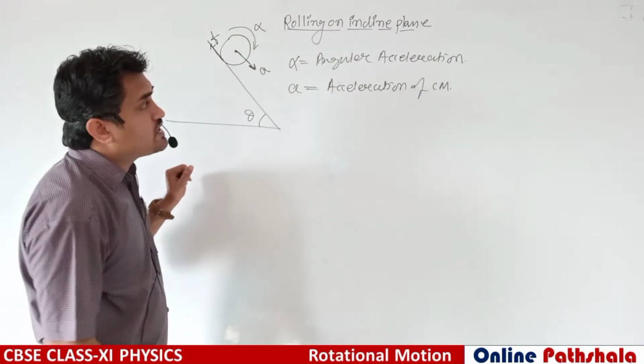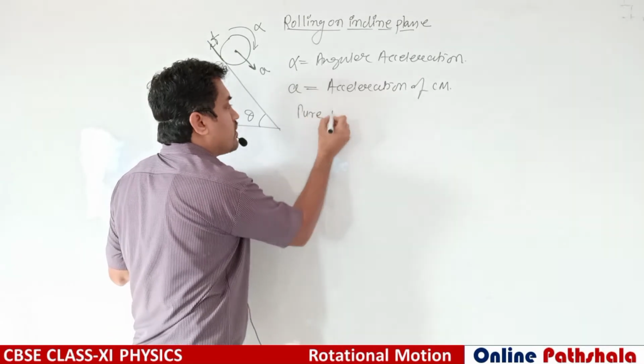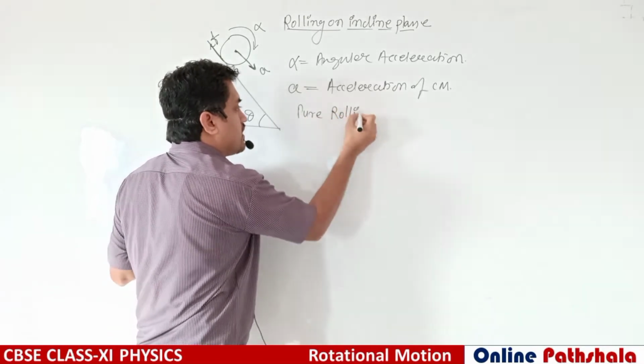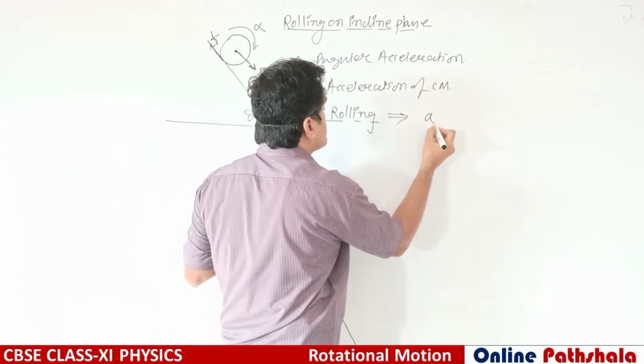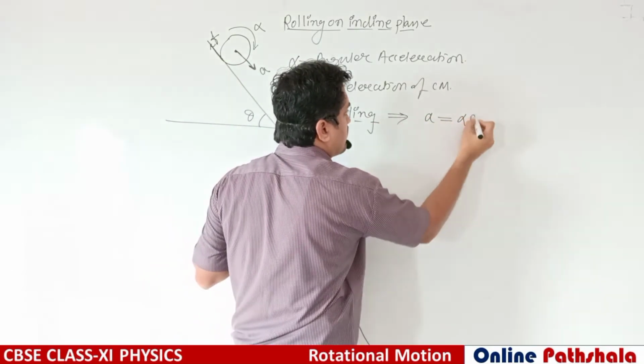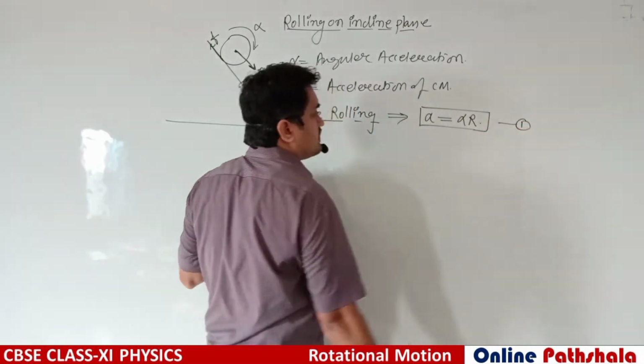If we are talking about pure rolling, then you can say acceleration of center of mass is equal to alpha into r. So it is equation number 1.